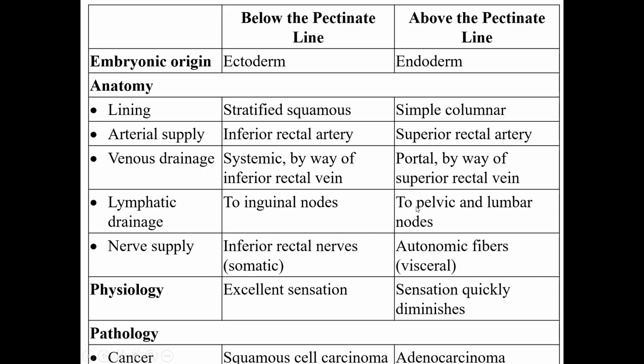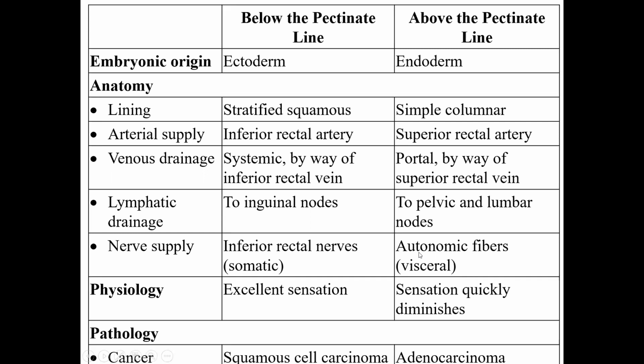Above the pectinate line, the lymphatics go to the pelvic and the lumbar lymph nodes, and below the pectinate line, because it's a part of the perineum, it is going into the inguinal lymph nodes. The medial part of the inguinal lymph nodes drain the perineum, superficial inguinal.